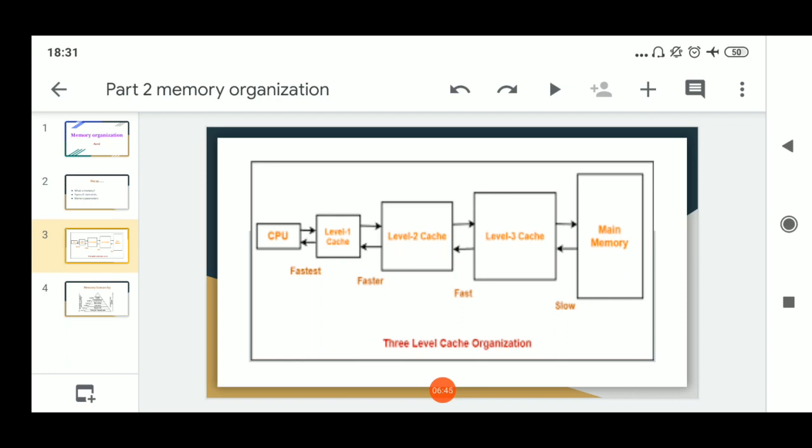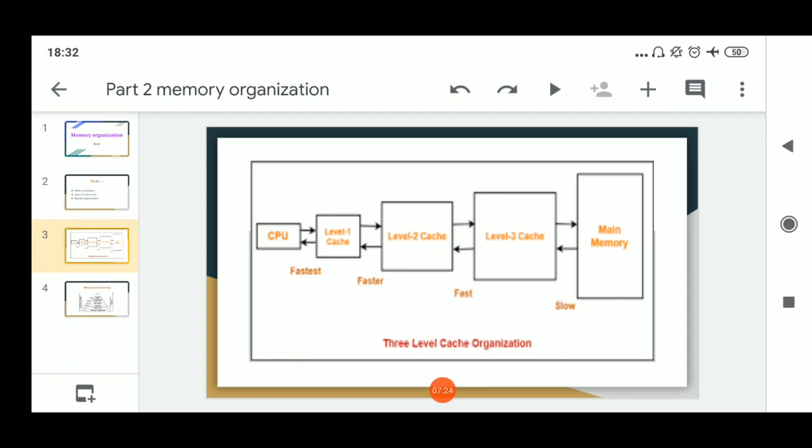As three caches are built in between CPU and main memory, the speed of performance is more as compared to main memory. The communication in between CPU and level 1 cache is always in terms of word transfer, and the communication in between CPU and level 2 cache via level 1 cache is also in terms of word transfer. But level 2 cache sends some memory locations, that is a fraction of level 2 cache, into level 1 cache.